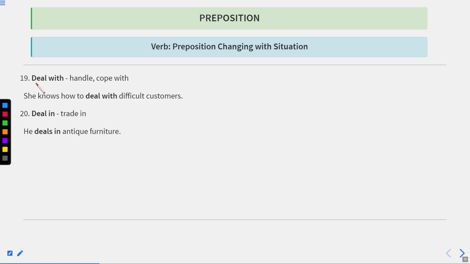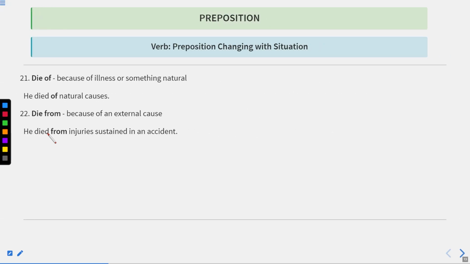Okay, now the next one is deal with. It means to handle something or to cope with something. She knows how to deal with difficult customers. Okay, so how to cope with or how to handle. Deal in means trade in. He deals in antique furniture. Okay, he deals in, it means he trades in antique furniture. It means the old style furniture. However, that antique furniture is really rare.